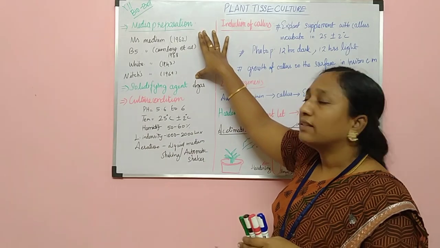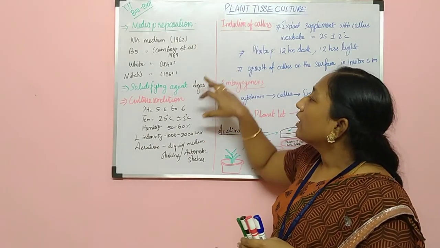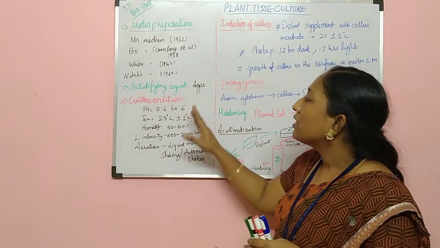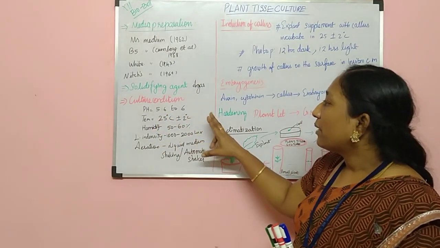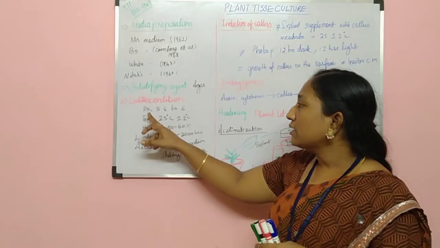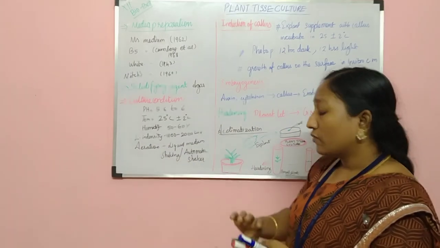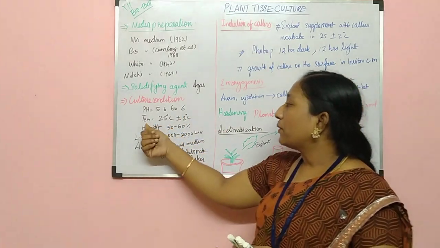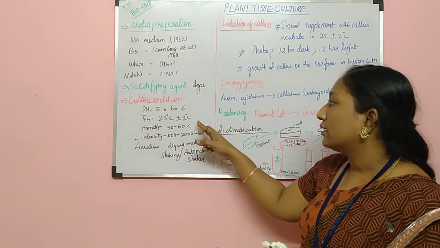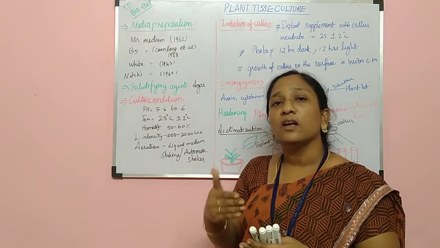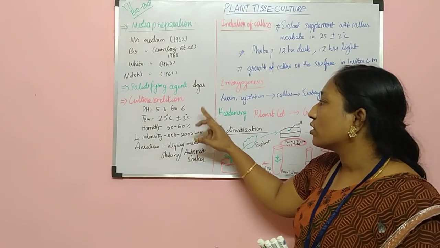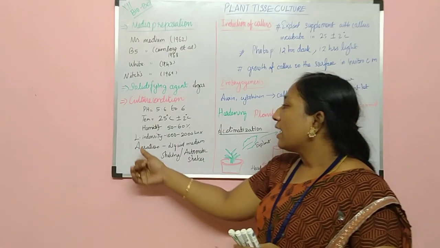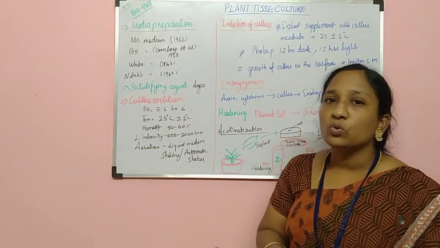Now we have chosen the nutritional medium and added the solidifying medium. Now this will be kept in a culture condition. What condition? We have to provide a pH of 5.6 to 6, and the temperature would be 25 degrees Celsius, plus or minus 2 degrees. Humidity should be 50 to 60%, and light intensity should be 1000 to 2000 lux.